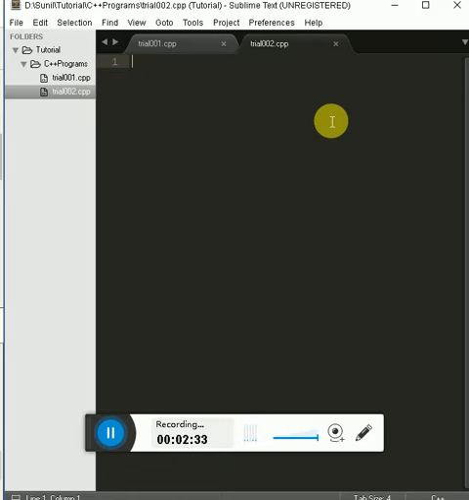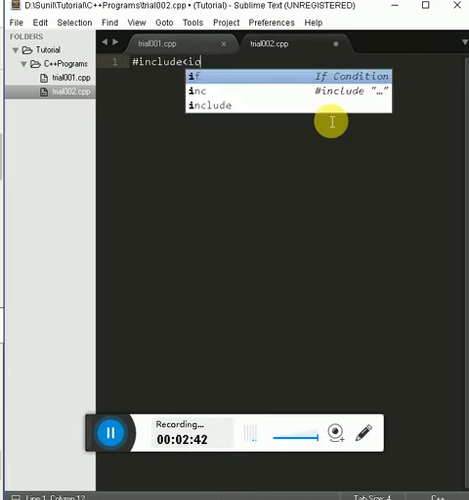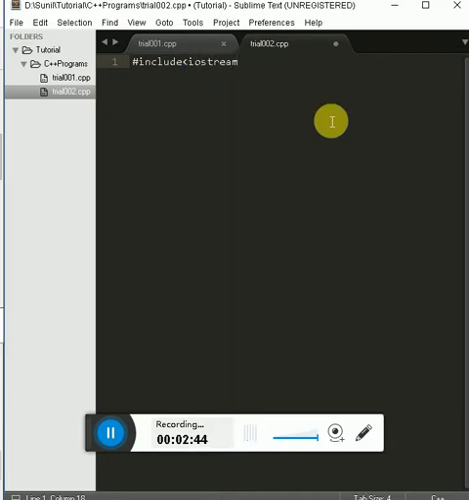So let's start. I'm going to write here #include <iostream>. So this is basically a preprocessor directive which includes several headers, and it contains the information which is either necessary or useful to the program. For this program we are going to use the iostream header.